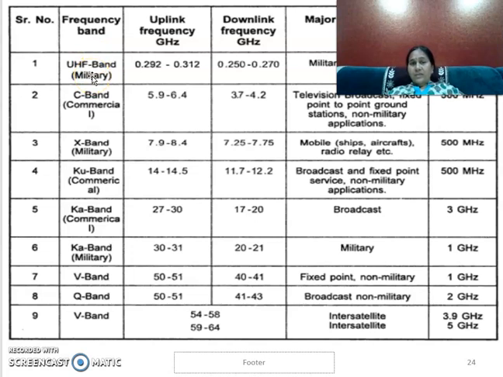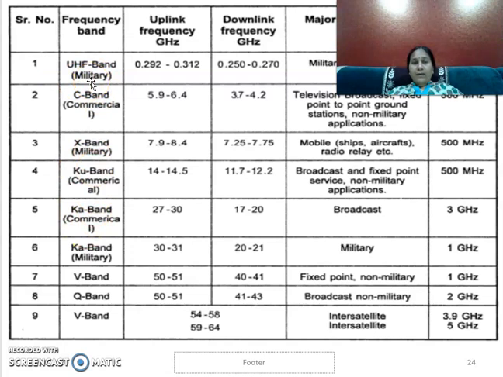The military application will not be applicable for the commercial type, so different frequency allocations are done for the UHF range. Similarly, military applications are allocated the X band, and you can also see the Ka band. These are the frequencies exclusively allocated for military applications.